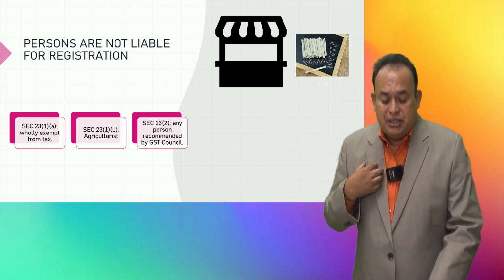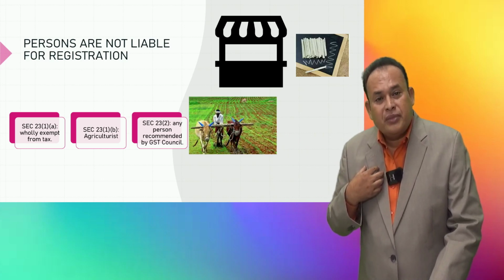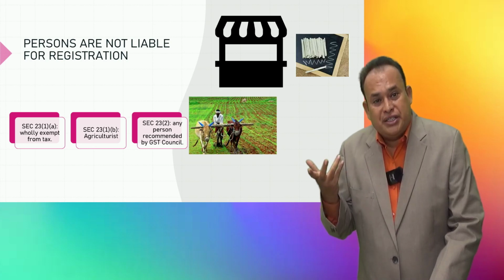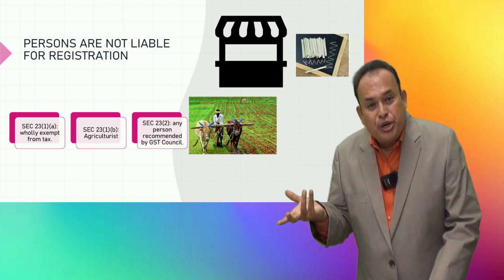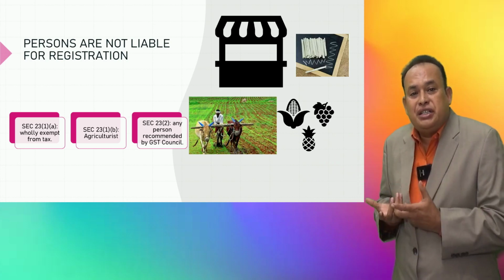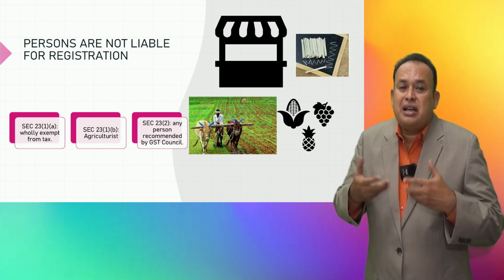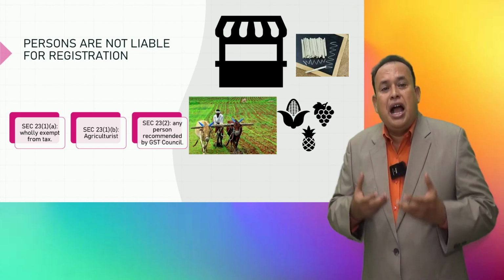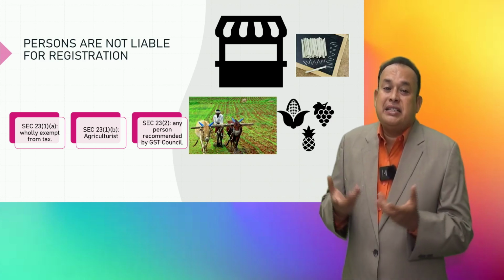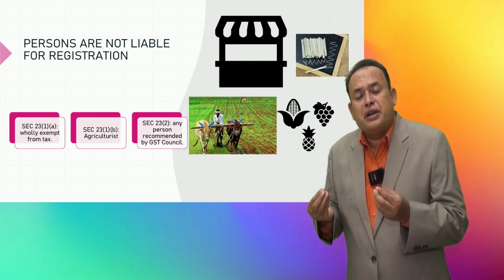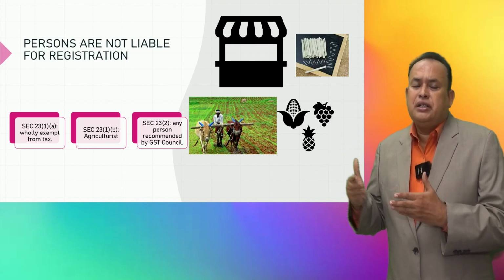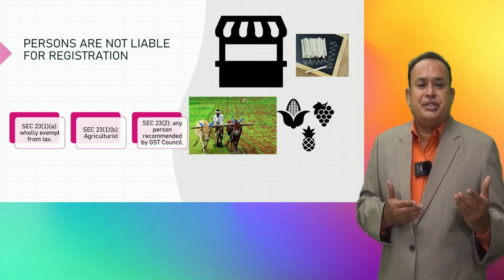An agriculturalist is one who uses his profession of cultivation on land and produces agricultural produce, which is absolutely not taxable. Such an agriculturalist is free from registration because he is not at all liable to pay GST, therefore not required to go for registration.